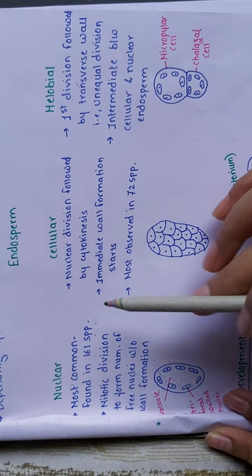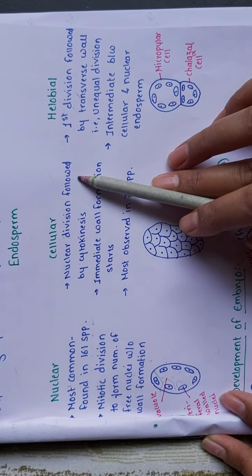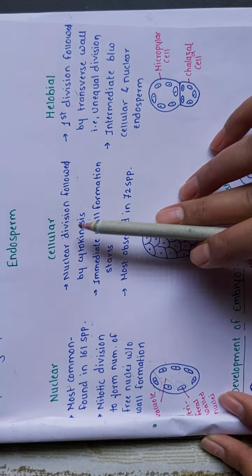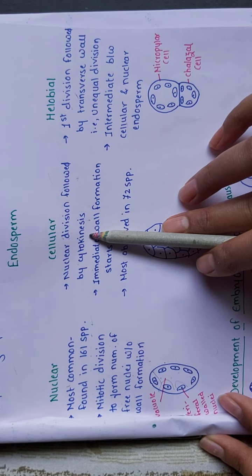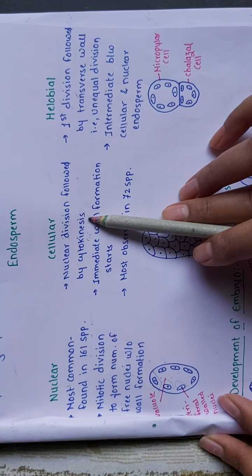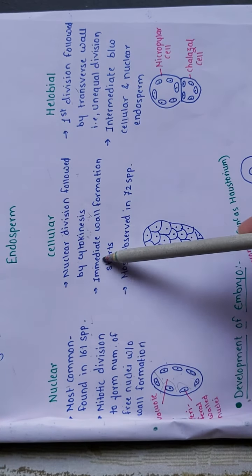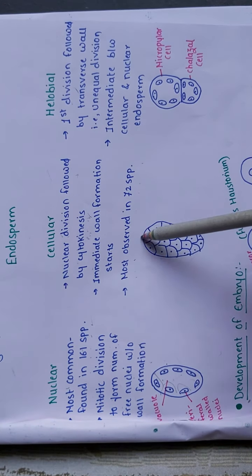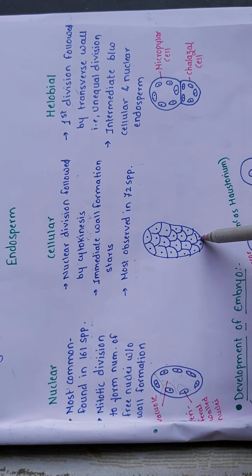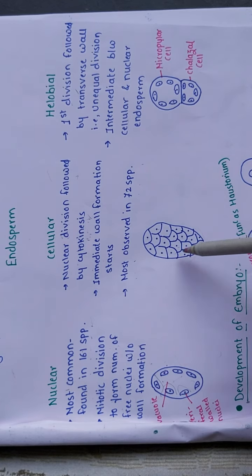Next is the cellular type, that is nuclear division followed by cytokinesis. Karyokinesis is there, but it is followed by cytokinesis. It means the nucleus will divide, and after the division of the nucleus, the cytoplasm also gets divided. So it will form the wall immediately, and it is observed in 72 species. So this is the cellular type. Each acts as a single independent cell, right?